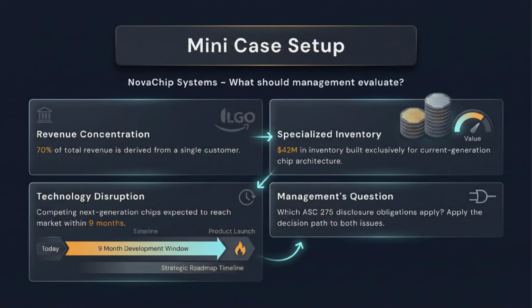Now apply the facts for NovaChip Systems. This fictional company earns 70% of revenue from one customer. It holds $42 million of specialized inventory tied to current generation chip architecture. A competing chip is expected to reach the market within 9 months. The question is not, is this company doomed? The better question is, which ASC 275 disclosure areas should management evaluate and what threshold applies to each issue?